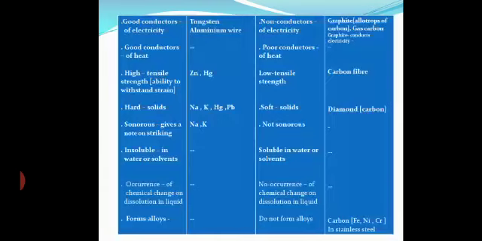Next, metals are good conductors of electricity. Exceptions are tungsten and aluminium wire. Non-metals are non-conductors of electricity, except graphite, which is an allotrope of carbon. You know, graphite is a good conductor of electricity. Now metals are good conductors of heat, we don't have any exception. Non-metals are poor conductors of heat, also no exception. Now metals have high tensile strength, that is the ability to withstand strain. Strain means a large force which it can withstand, except zinc and mercury.